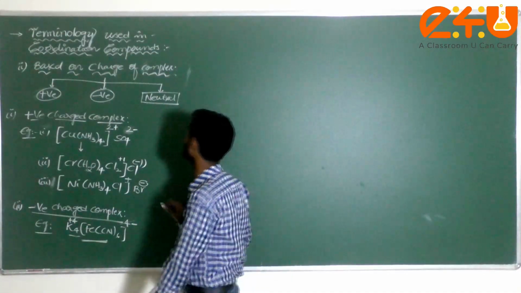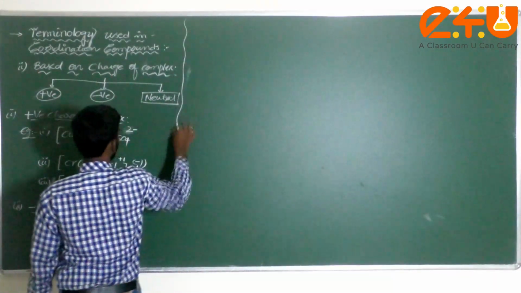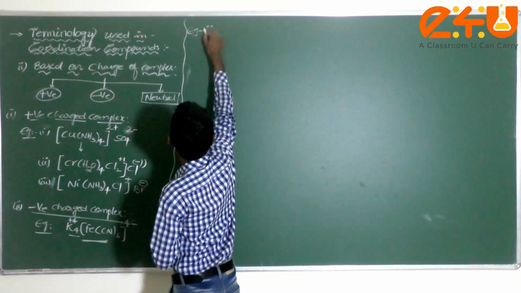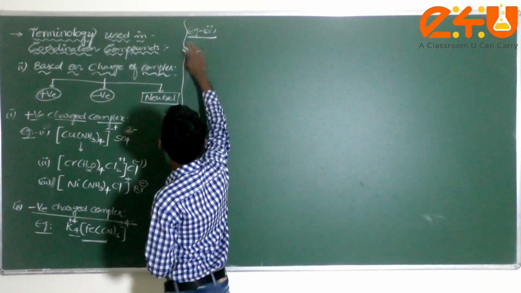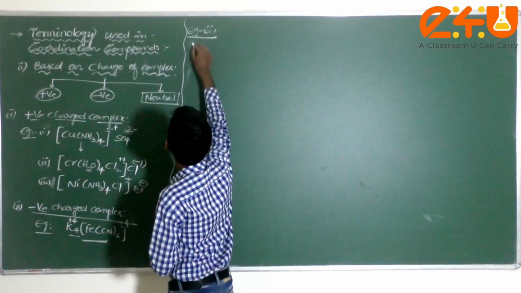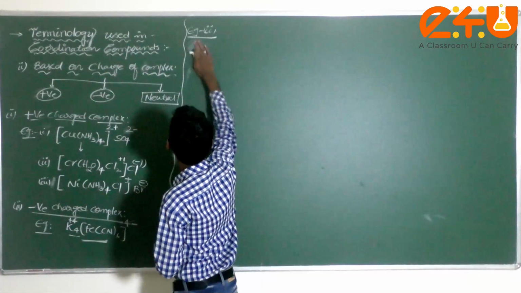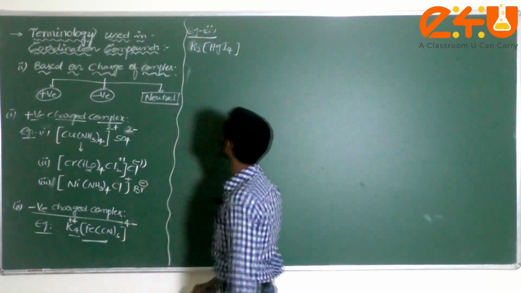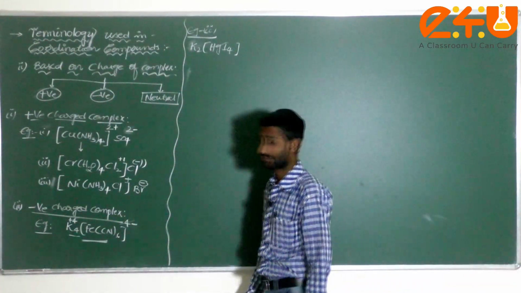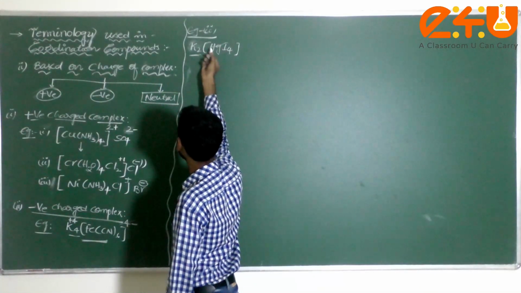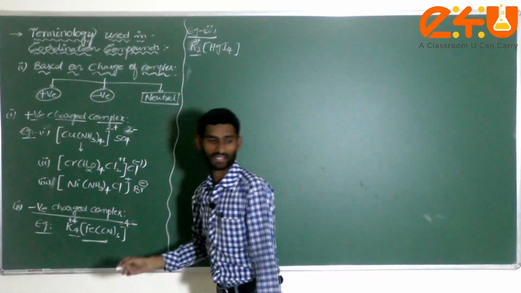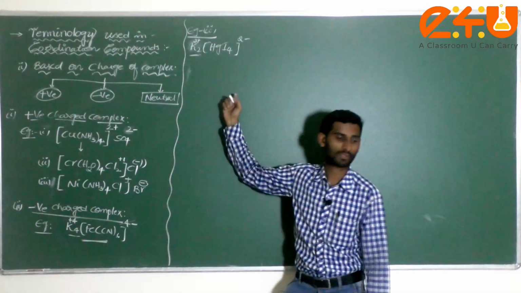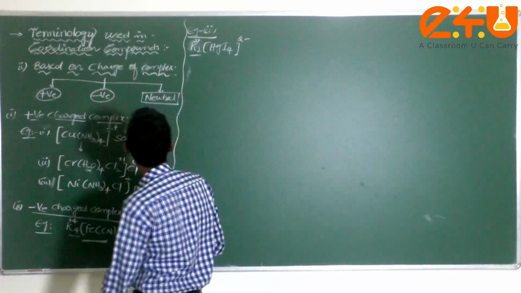Negative charged complex. Now let me take one more example, example 2. K2HgI4, not F5. K2HgI4. Understand? Now you know potassium is plus 1. What is the charge here? 2 into plus 1 is plus 2. Am I correct or not? Next one, what is the charge over this complex, dear student? Minus 2. This is an example for negative charged complex.